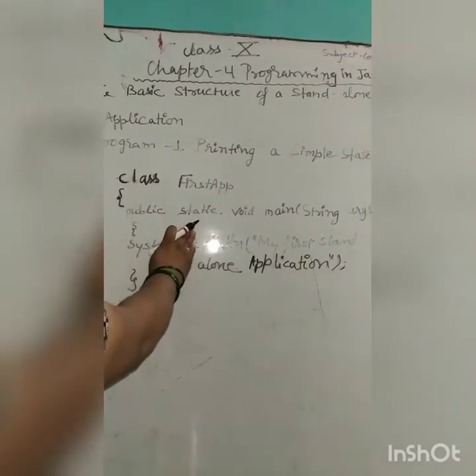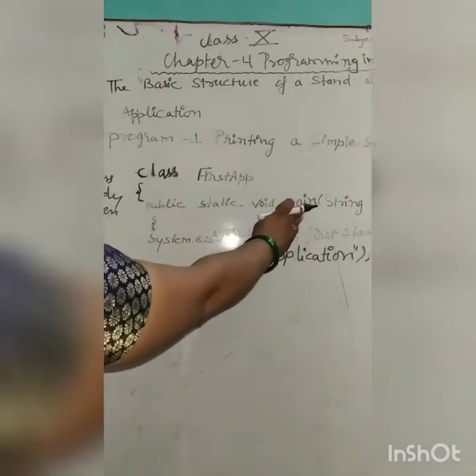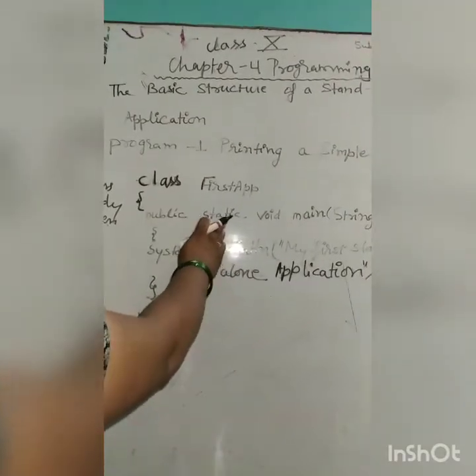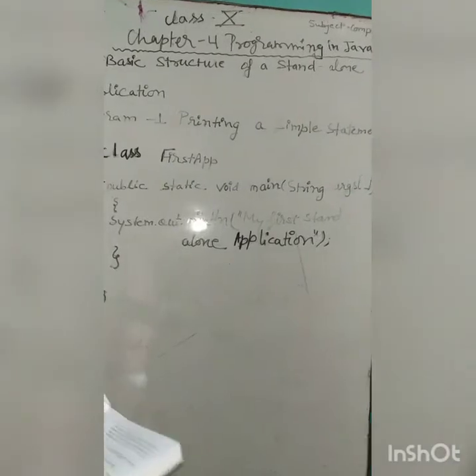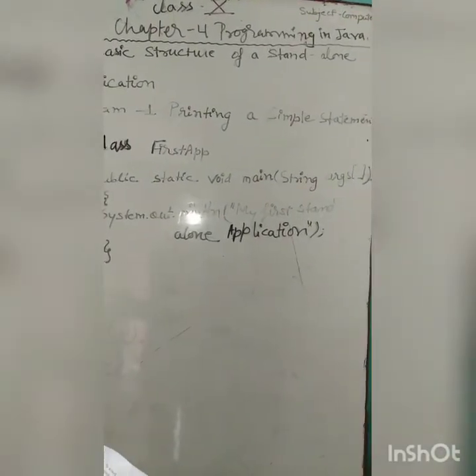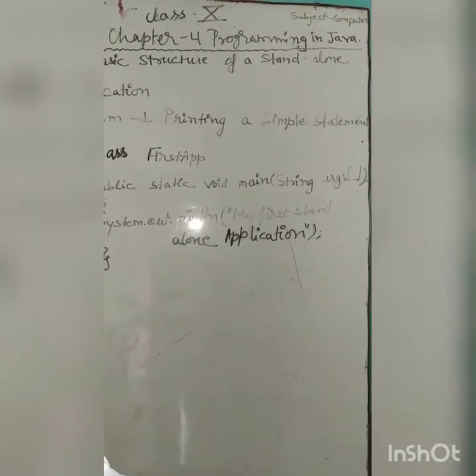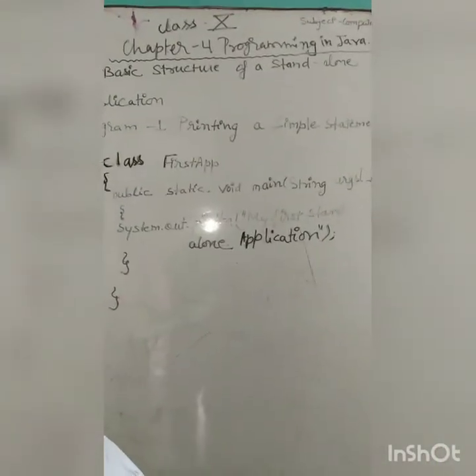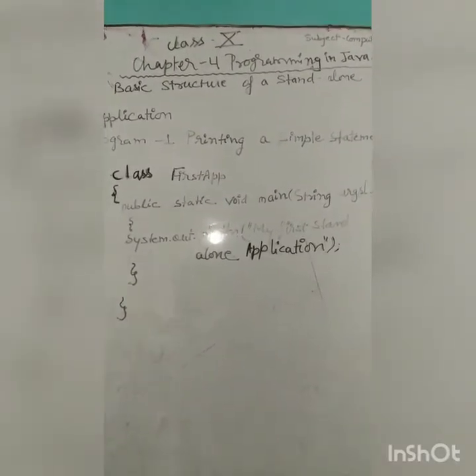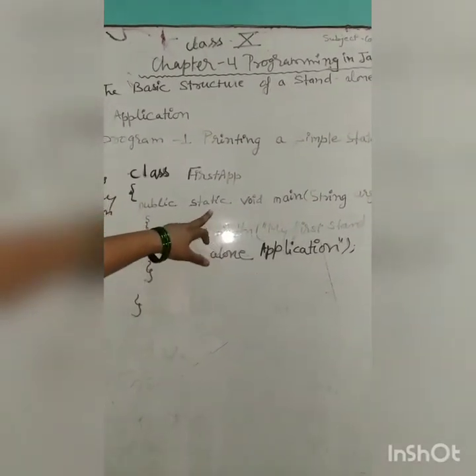Static means if you define any method as static, then it is predefined. It cannot be changed by others or overridden.